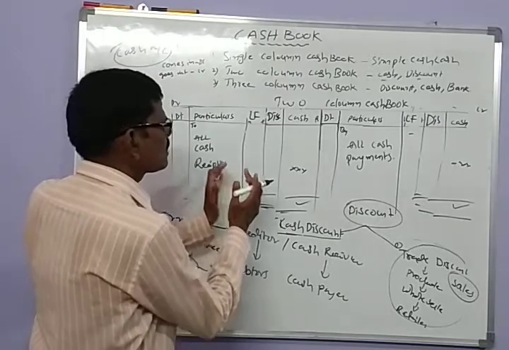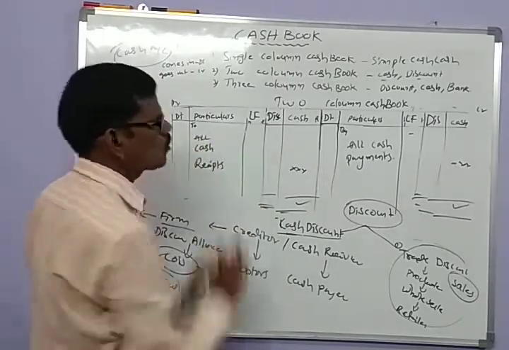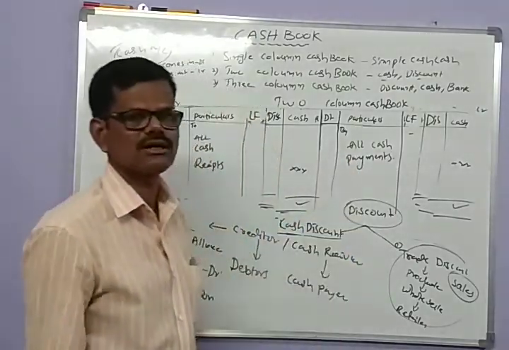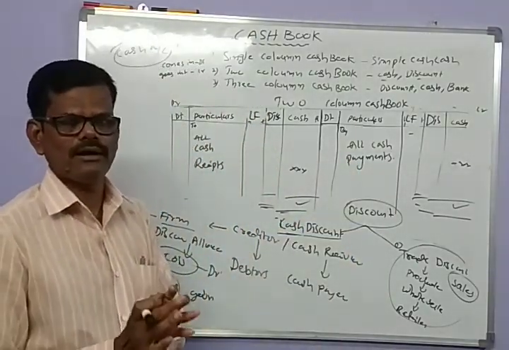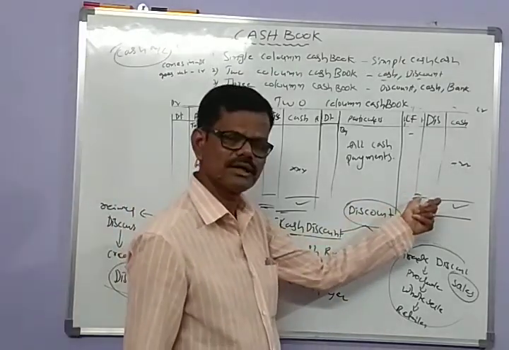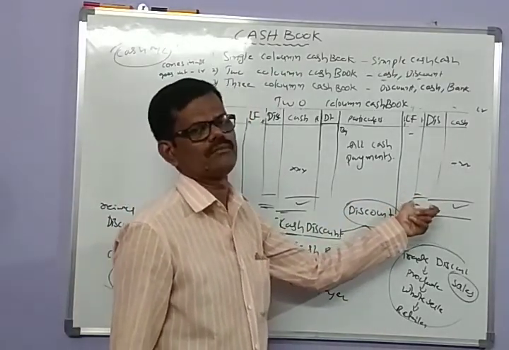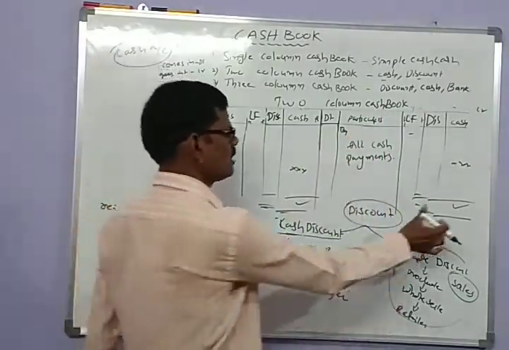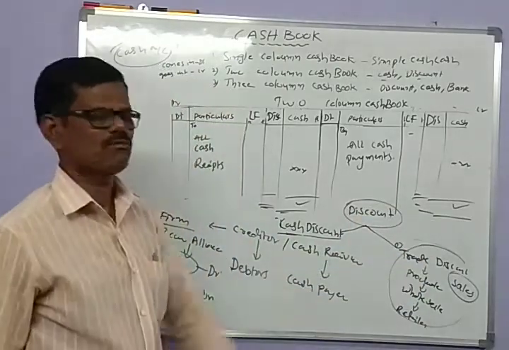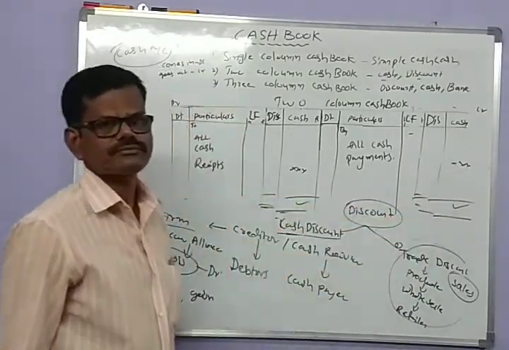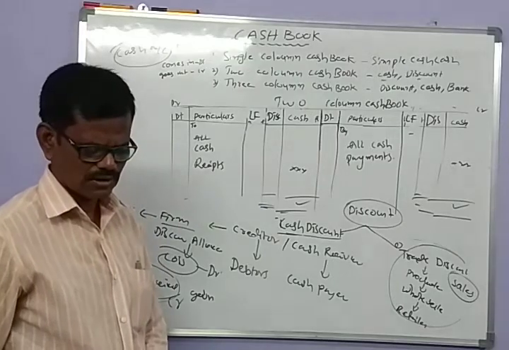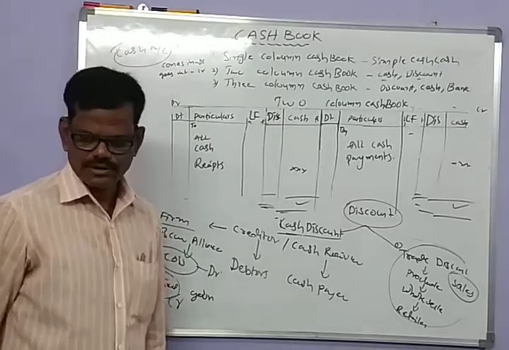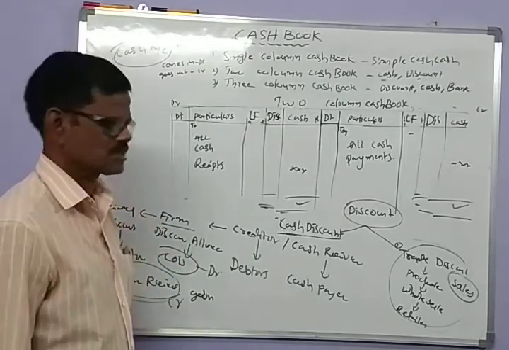You total the amount of discount allowed by the firm, and you total the credit side discount, which is the amount of discount got by the firm. So you balance the cash column only. This is the proforma for the two column cash book.